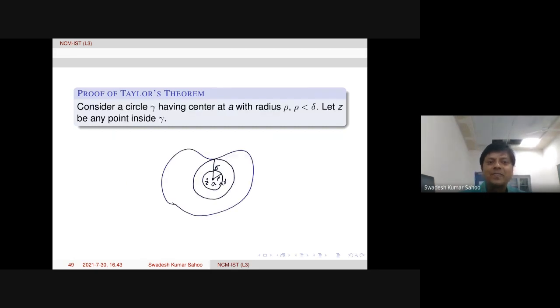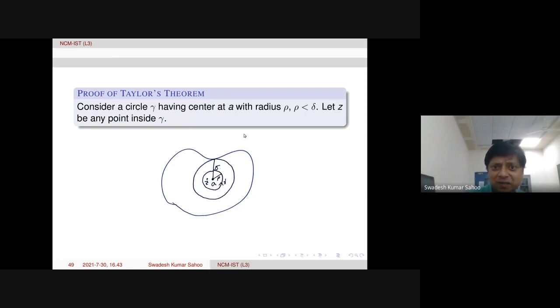Look at this. Taylor's theorem means we have an analytic function and then we are deriving a power series within the radius of convergence. So here the original domain is there and point A is here in the picture. About this A, I take the maximal disk centered around A. That radius is delta.